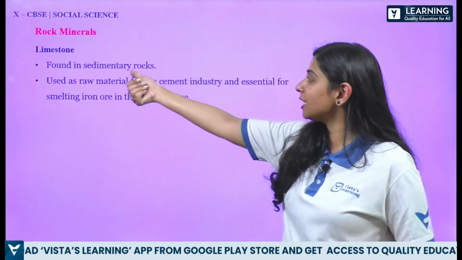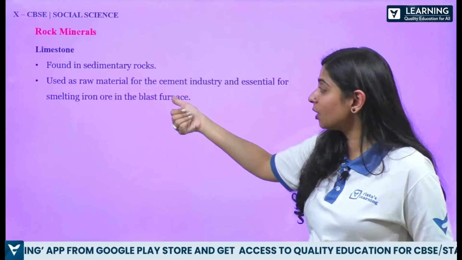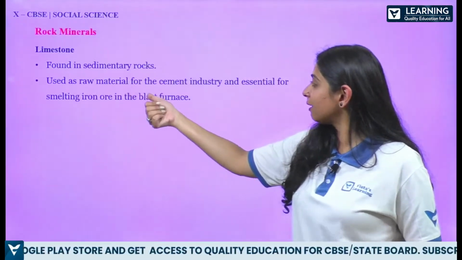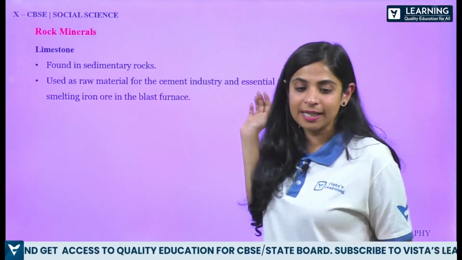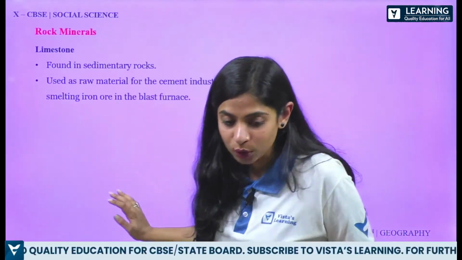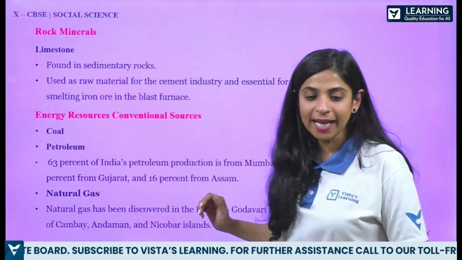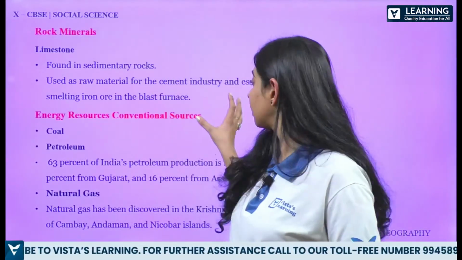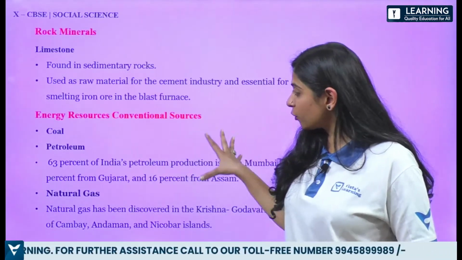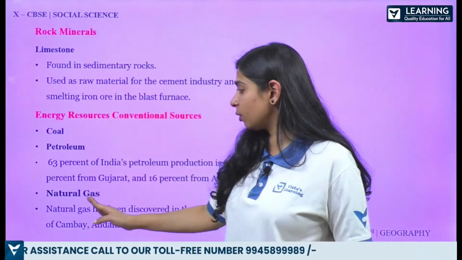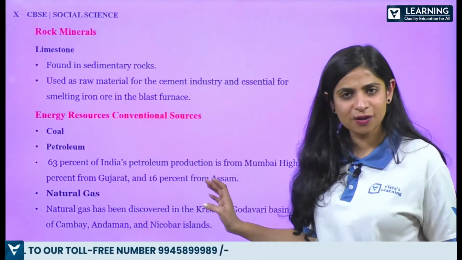Limestone is found in sedimentary rocks. It is used as a raw material for the cement industry, and it is essential for smelting iron ore in the blast furnace. Then energy resources, which are the conventional sources. Conventional sources of energy are coal, petroleum and natural gas. We all know since childhood.